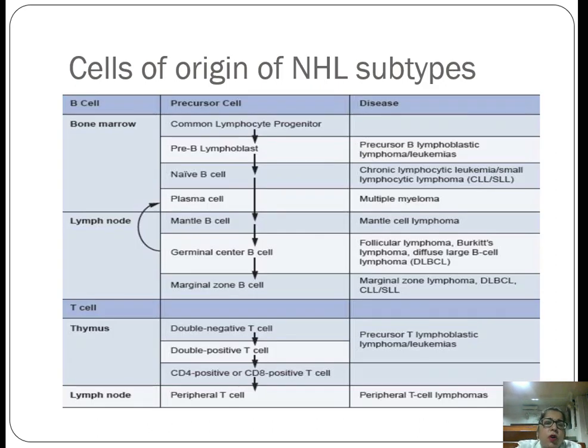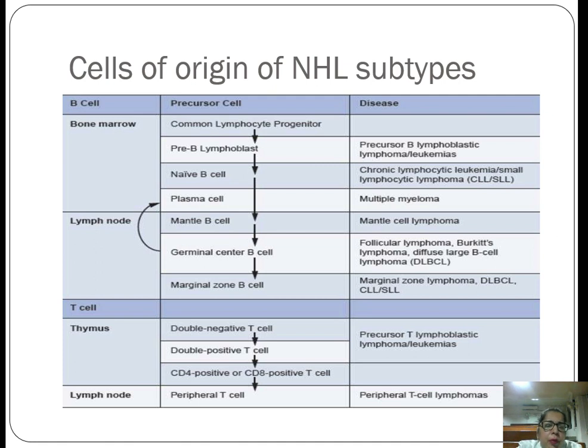Now let's study the origin of non-Hodgkin lymphoma subtypes. What are the cells from which it originates? As we know, there are two types of organs, primary lymphoid organs and secondary lymphoid organs. The primary lymphoid organs are the bone marrow and the thymus, and secondary lymphoid organs are the lymph node, spleen and mucosa-associated and other lymphoid tissues.